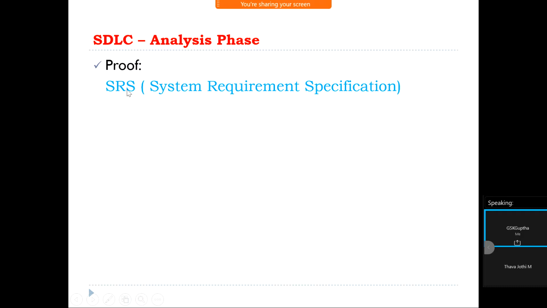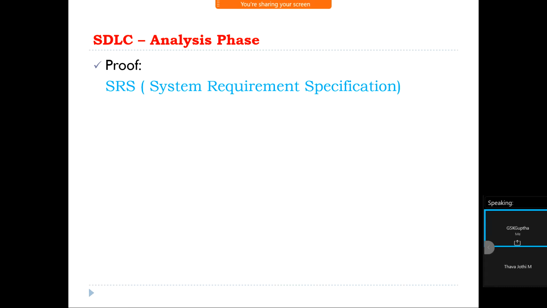What is the proof of this phase? SRS, Software Requirement Specification document, or we can also call it a System Requirement Specification document. What is the major difference between FRS and SRS? In further sessions, we are going to discuss how to prepare the FRS document and the SRS document.